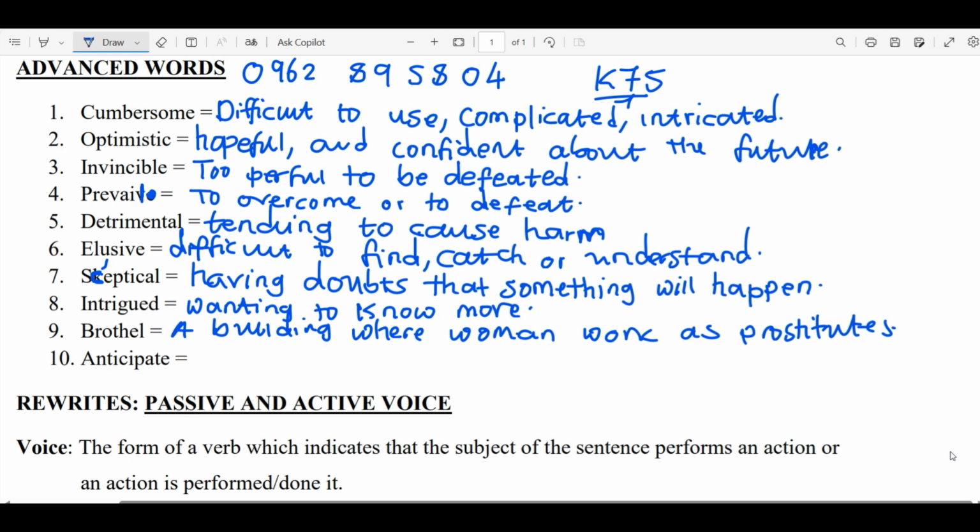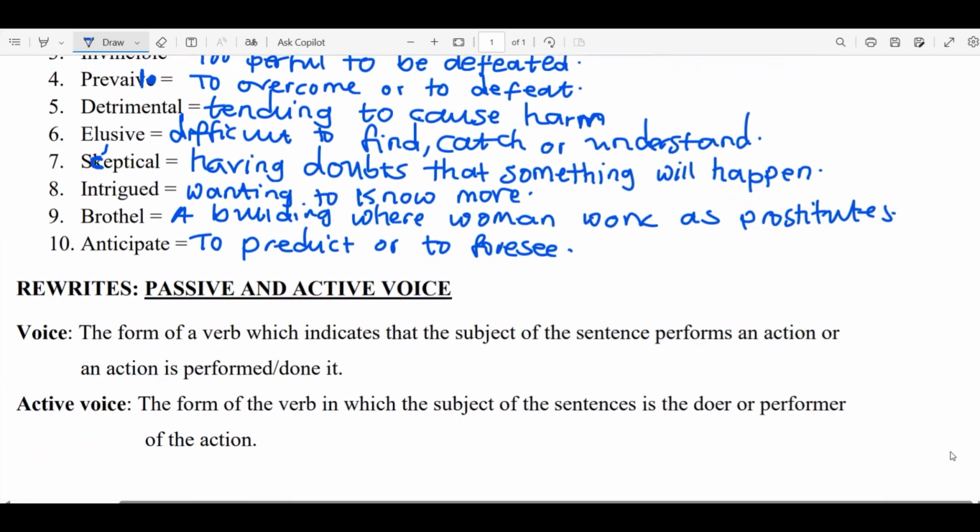The last one is anticipate, to predict or to foresee. So at least I've shared the 10 of these advanced words. And also, if you have time, you can share with me the advanced words that I would also like to learn from you guys.